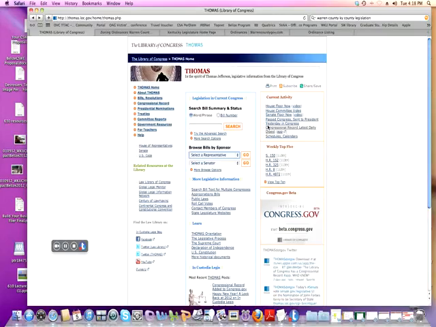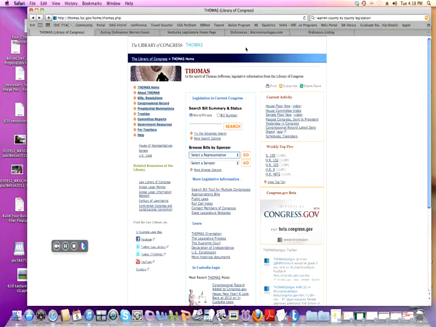We'll start at the biggest level, which is federal. Let's say you have a policy that you want to look up that affects every state in the union, something that's going on that you really want to make a change with. I'm going to pick a real popular policy right now, because they're talking a lot about assault weapons based on what happened in Connecticut. So we'll look that up in a minute.